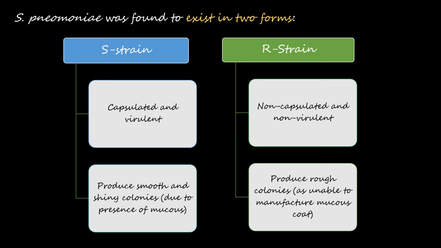S strain is capsulated and virulent, and it produces smooth and shiny colonies due to the presence of a mucus polysaccharide coat, whereas the R strain is non-capsulated and non-virulent, and it produces rough colonies as it is unable to manufacture the mucus coat around it.